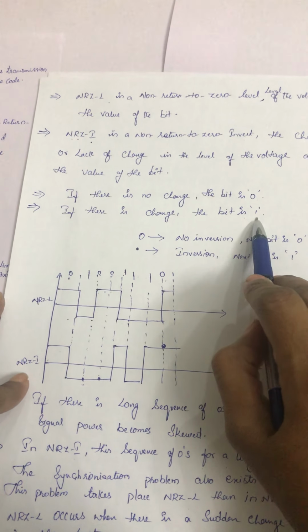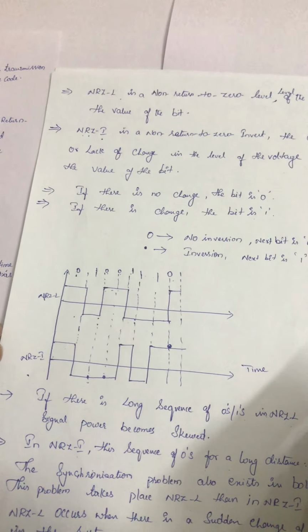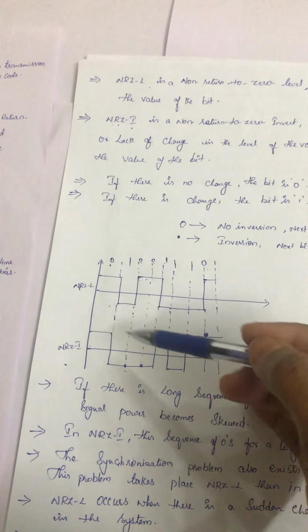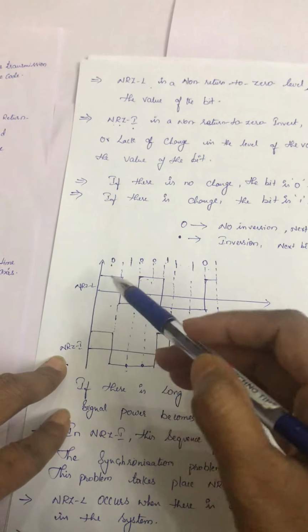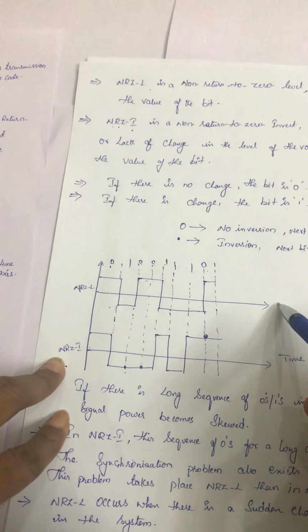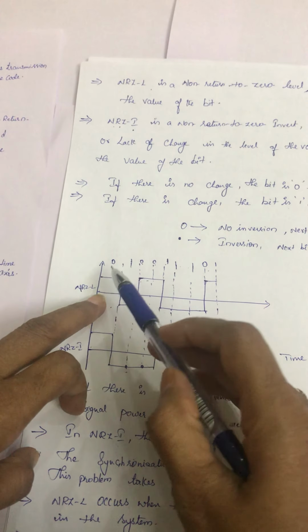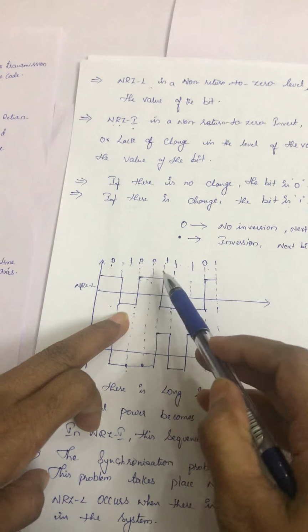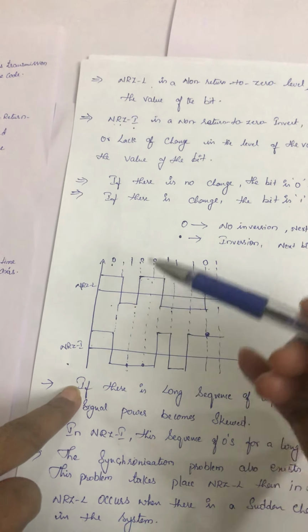Okay, if there is a change, the bit is treated as a 1. If there is no change, the bit is treated as a 0. I have shown that in the figure. See this figure. Here we have taken the difference between NRZ-L and NRZ inversion. Again time on x-axis, voltage on y-axis. For NRZ level, this is a square waveform with positive cycle, negative cycle, like that. Here also.